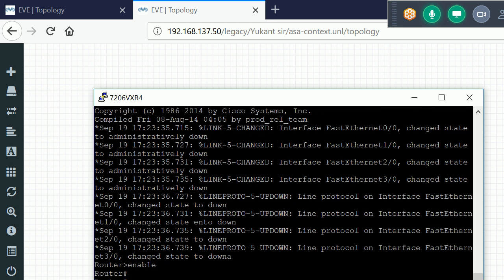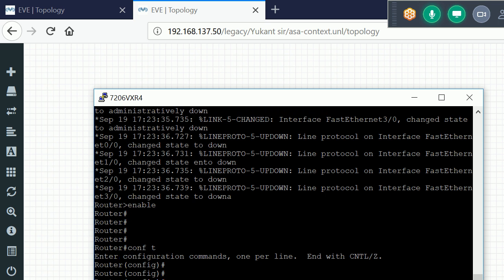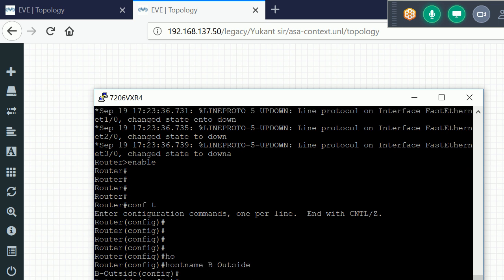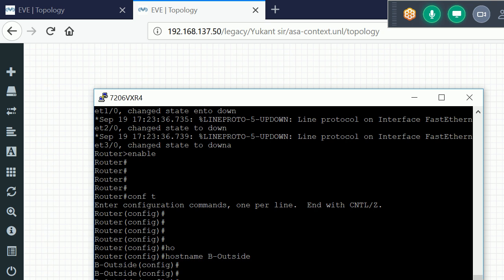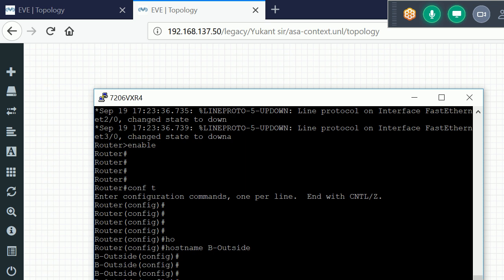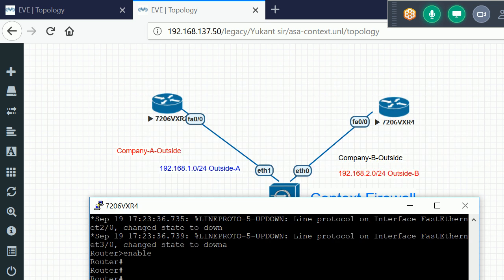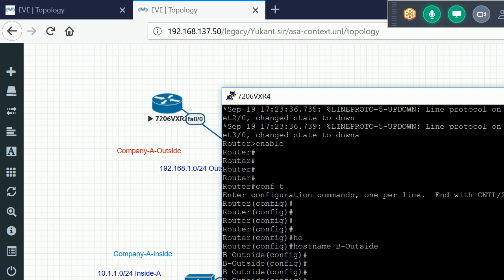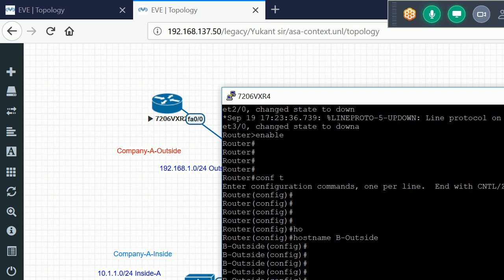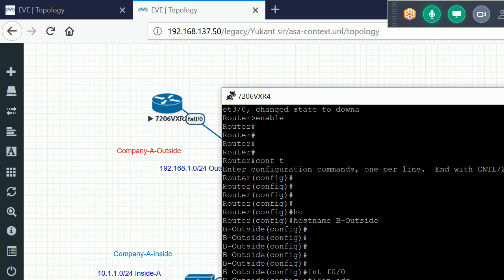Enable, I'll go into configuration mode and change the hostname to B outside, since it's an outside host for company B. I'll set the IP address on the FastEthernet 0/0 interface, which is connected with the ASA: IP address 192.168.2.100 255.255.255.0, exit.